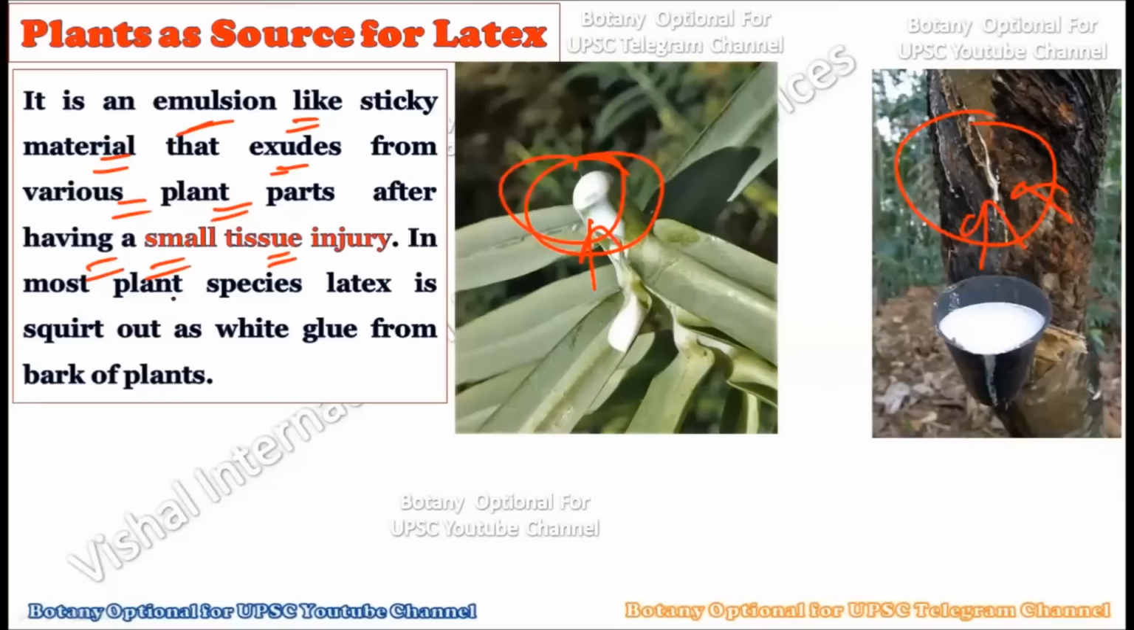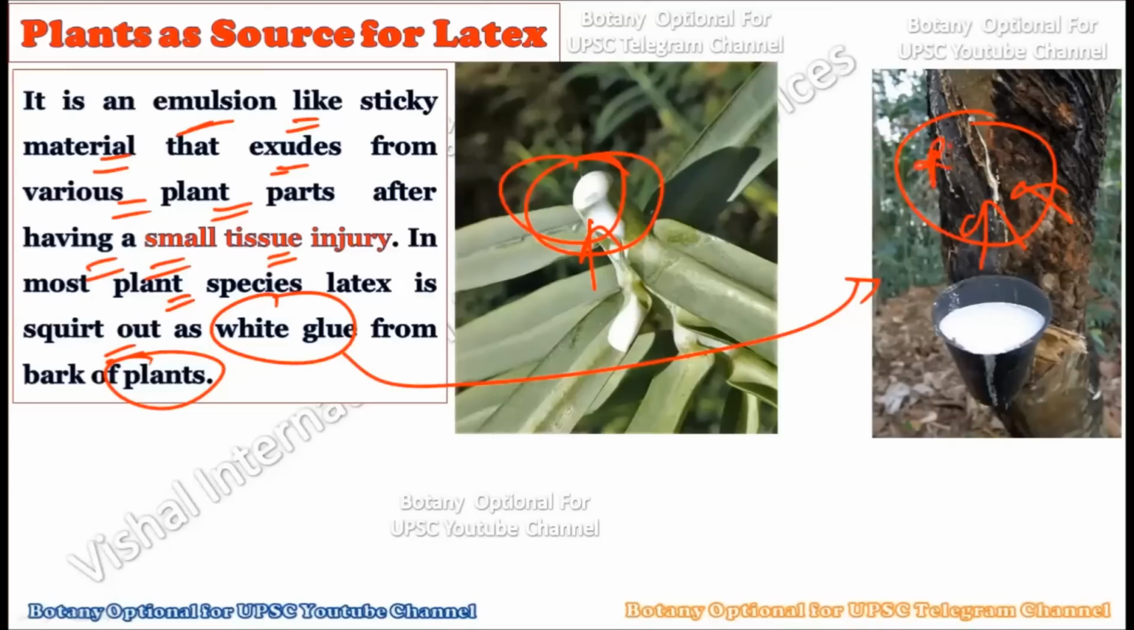Right, now in most of the plant species, this latex pours out as a white glue from the bark of the plant. The majority of the time we find latex coming from the stem part of the plant, because the stem is regularly harmed for various reasons, and that is why you will mostly find this latex at the bark or on the stem.